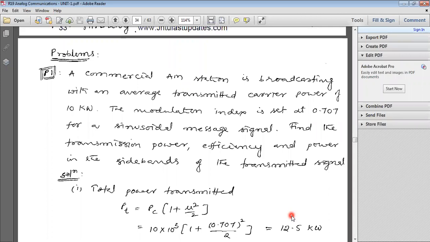What are the finding parameters? First one is transmission power. After that efficiency, after that power in side bands. These are the required parameters. What is the given data?